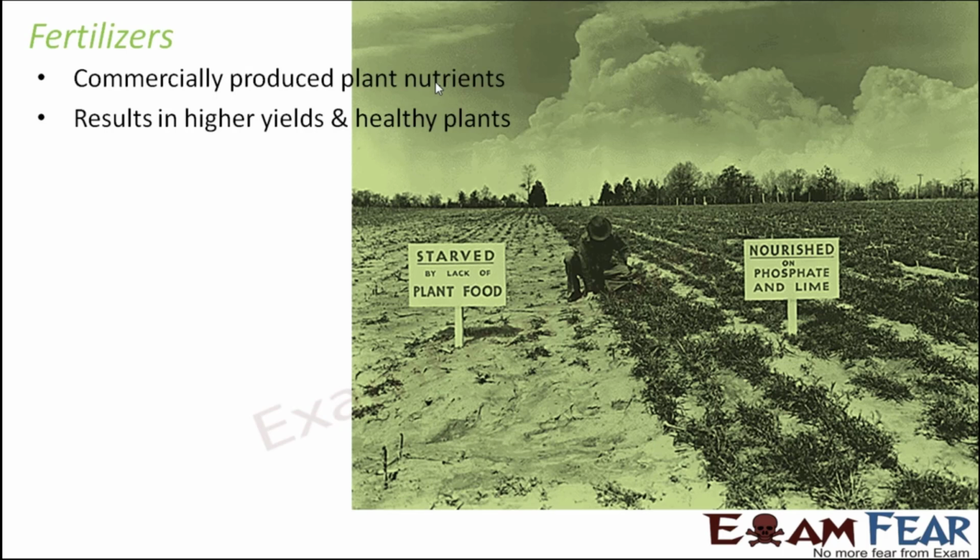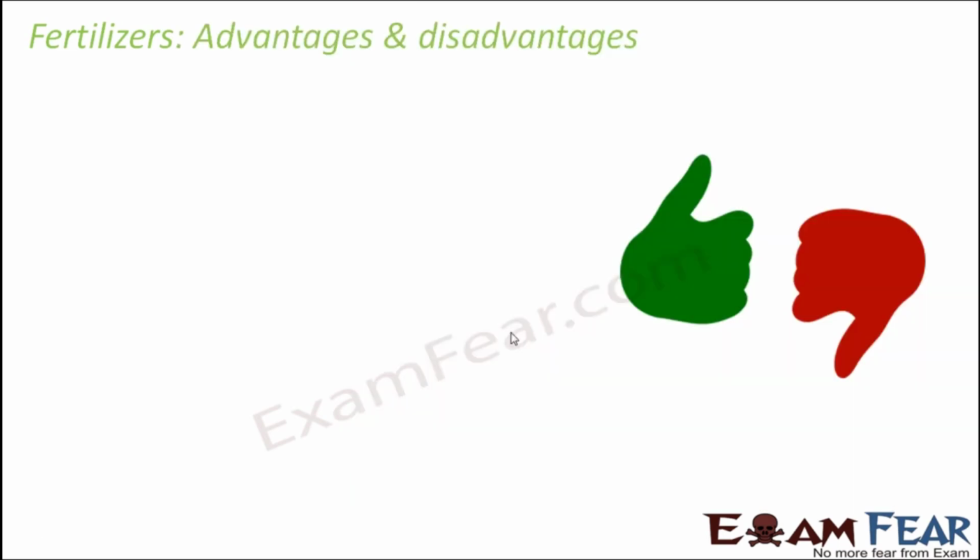If you look at this picture, on the left hand side you see a field which is starved by lack of plant food, whereas on the right hand side you see a field which is nourished with phosphate and lime. Phosphate and lime are nothing but nutrients, and they have been added in the form of fertilizers. So you see so much greenery on the right side, whereas on the left side there's almost nothing. That way with fertilizers you can improve the yield to a large extent.